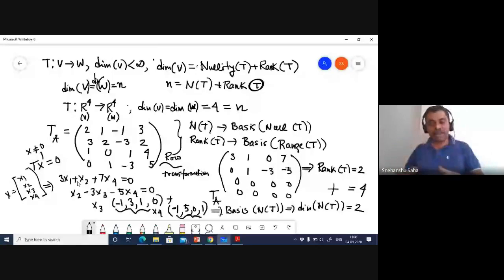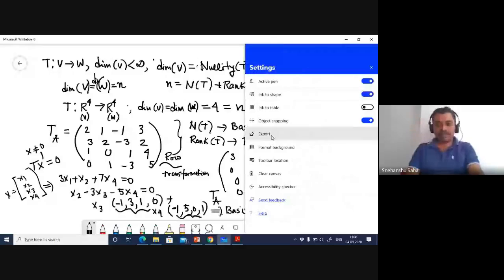But the beauty of this result, the rank nullity theorem, is not in verifying one example. We really have to see and understand why this works. Okay, all right. So that's it, guys. I'll just store these as a rank nullity example.